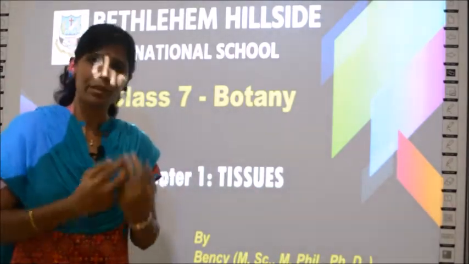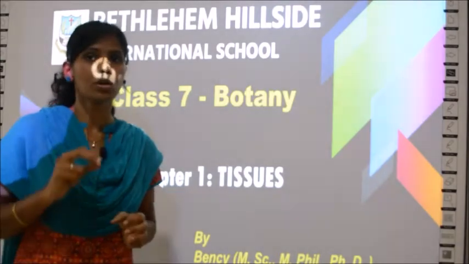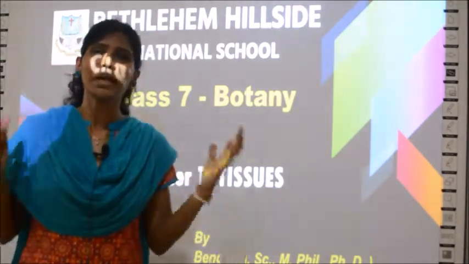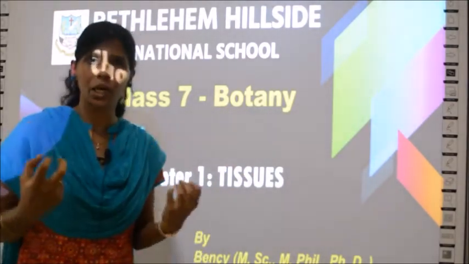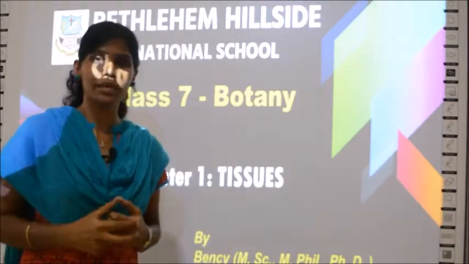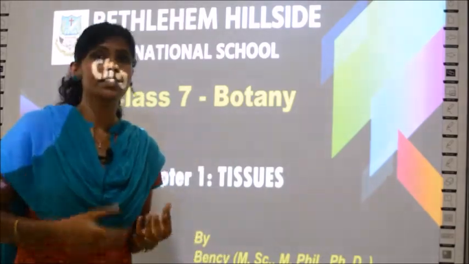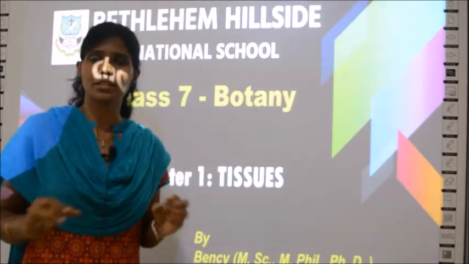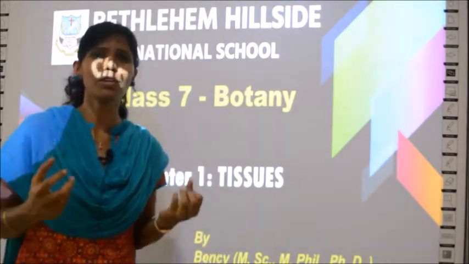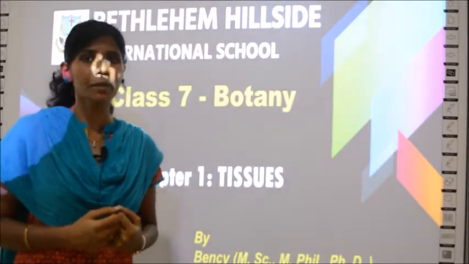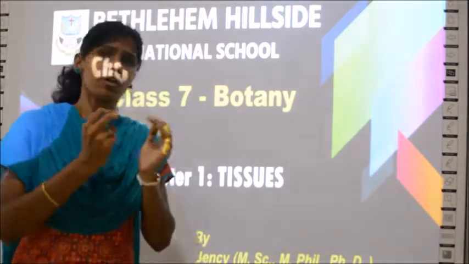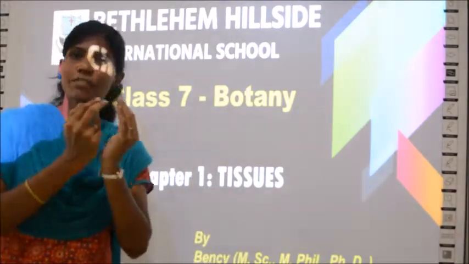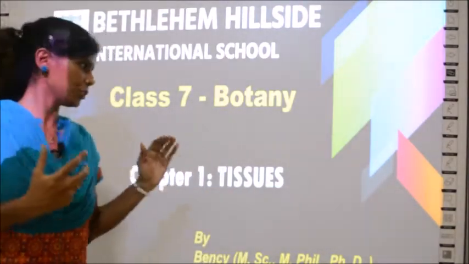Similarly, any living organism, whether it is a plant or an animal, is made up of cells. Just like how a house is made up of bricks, living organisms are all made up of cells. Any living organism's body will be full of cells. These cells, a group of cells, is called tissue. So what are tissues? A group of cells is called tissue.